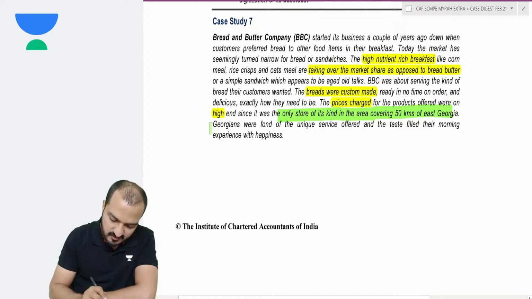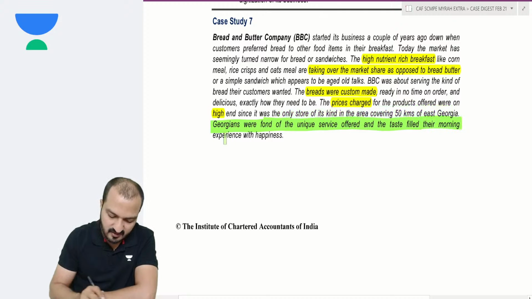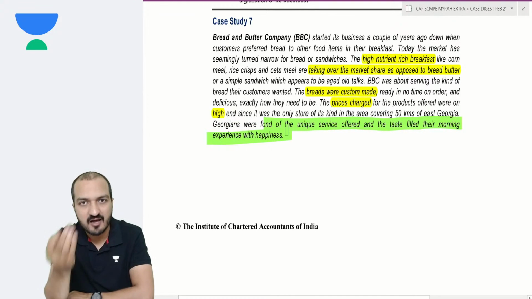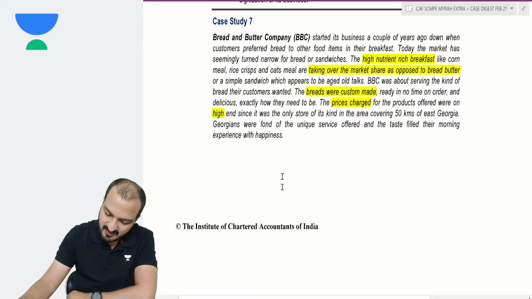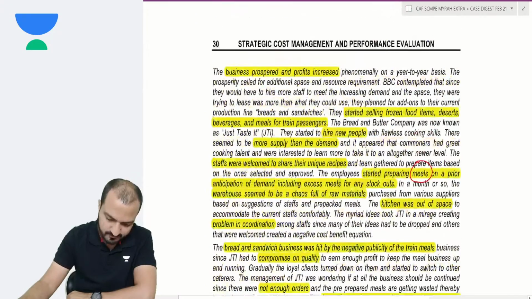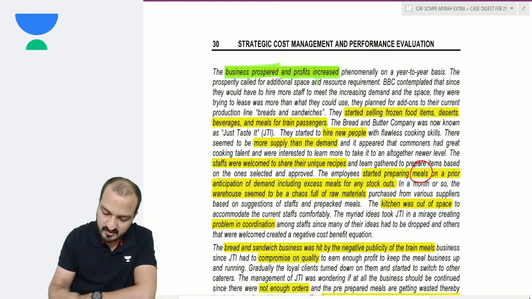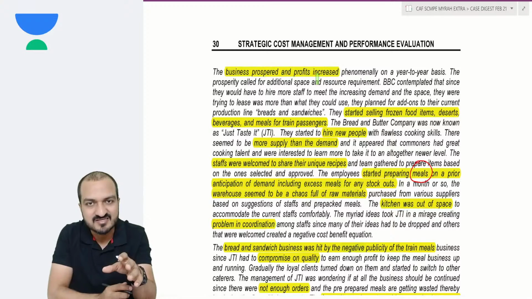The people were fond of the unique service offered and tastes filled with their morning experience with happiness. So in short, even though I was charging a high price, people were still coming and buying my bread. The business prospered and the profits increased phenomenally year to year. So currently their bread butter and sandwich business is going good.